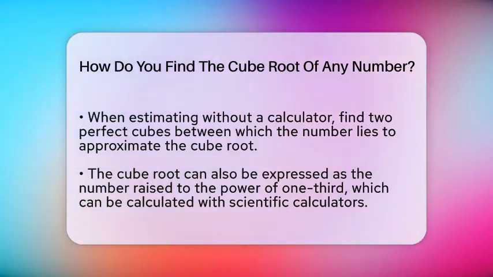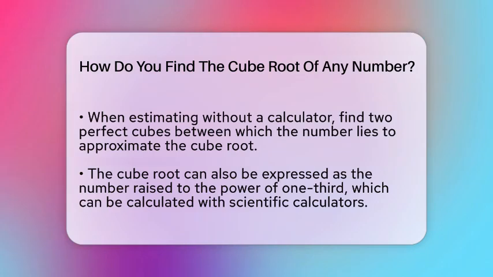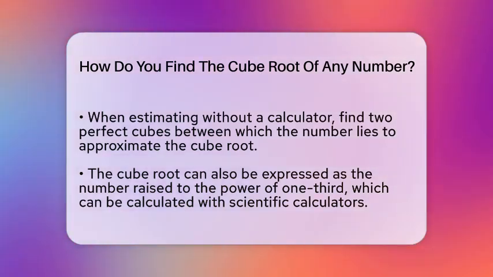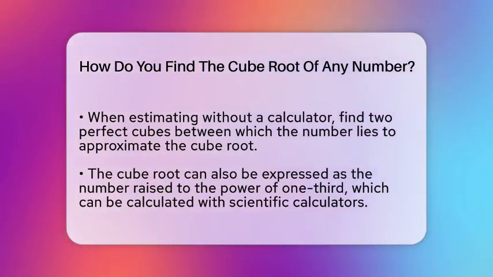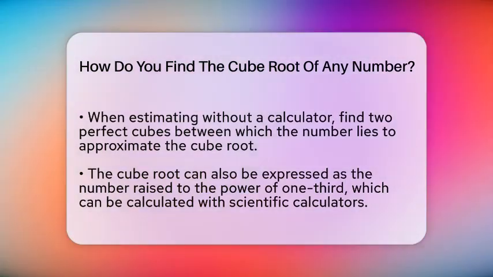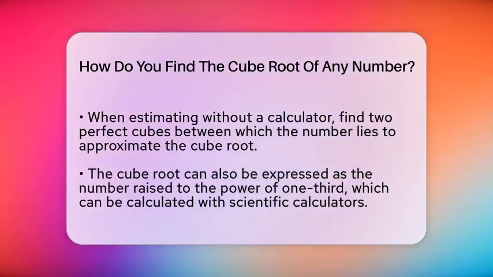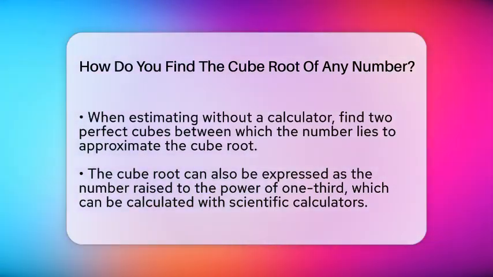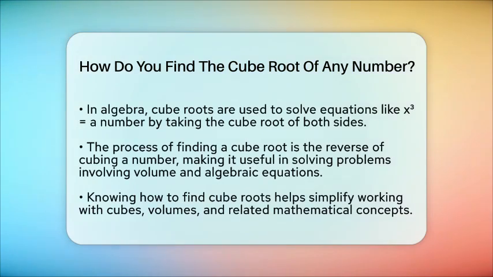Another way is to use exponents. The cube root of a number can be written as x raised to the power of 1/3. So, if you want to find the cube root of 125, you can raise 125 to the power of 1/3 using a calculator. Just type 125 raised to the power of 1 divided by 3, and you get 5. This method works well with scientific calculators and software.